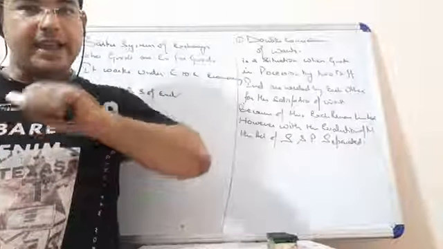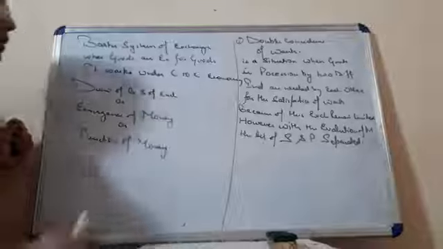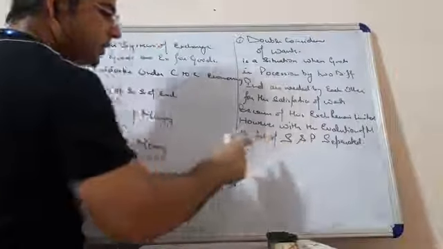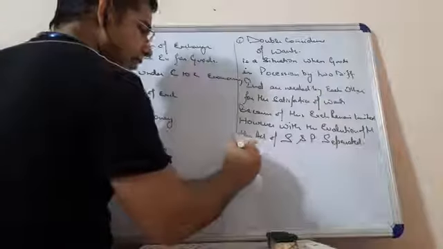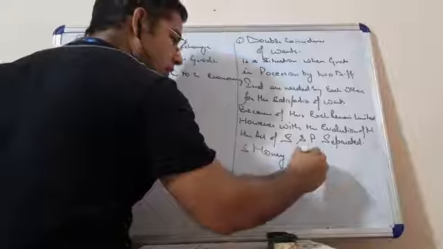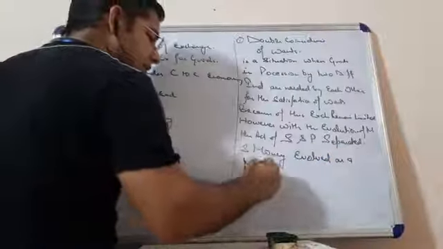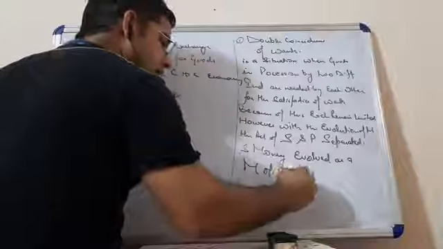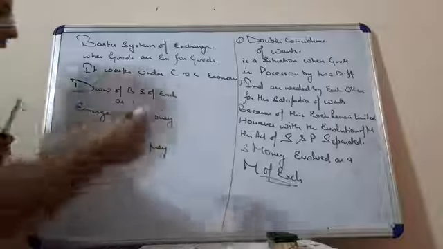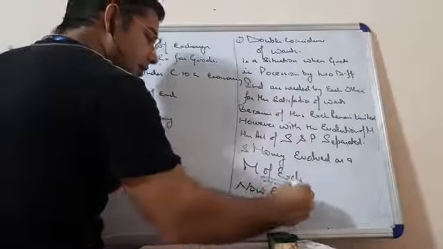You have separated the act of sale and purchase, and this happens only with the evolution of money. With the evolution of money, the act of sale and purchase separated, and money evolved as a medium of exchange. Now, this is the function we were talking about. Now, exchange is unlimited.